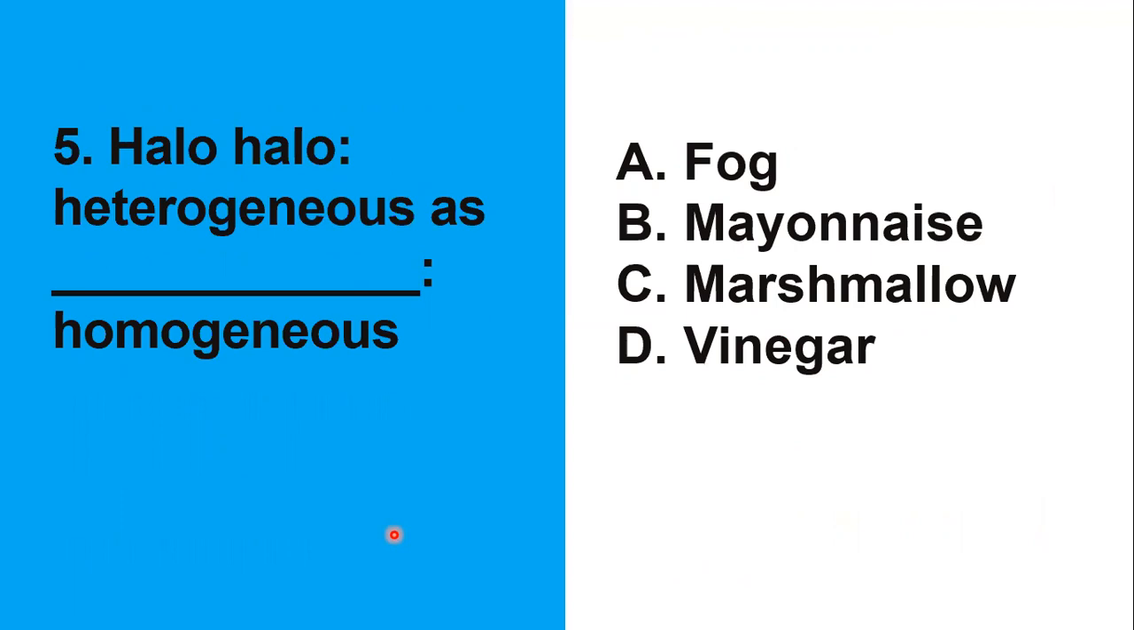So, ang hinahanap natin sa choices dito is sino dito ang homogeneous product or substance. So, among the choices from fog, mayonnaise, marshmallow, and vinegar, isa lang pong homogeneous dito. At sino po ito? Si vinegar po. Si vinegar ang homogeneous mixture dito. Dahil po, si vinegar, it is being made by dissolving acetic acid in water. And it will result to a solution that is homogeneous. Number 6.